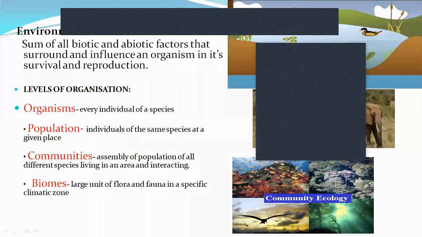So the sum of the biotic and abiotic, biotic means living. We'll quickly go through this so we don't waste much time, because it's already done for you. Biotic means living, and abiotic means, if biotic means living, what is abiotic? Yes, very good. Abiotic means non-living. Sum means total. The total of biotic and abiotic factors means living and non-living organisms in an environment.